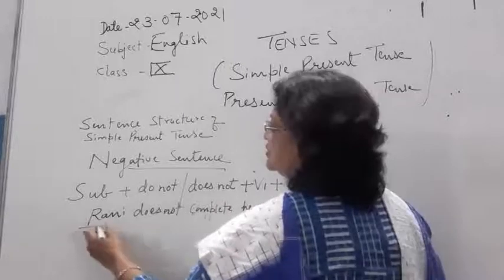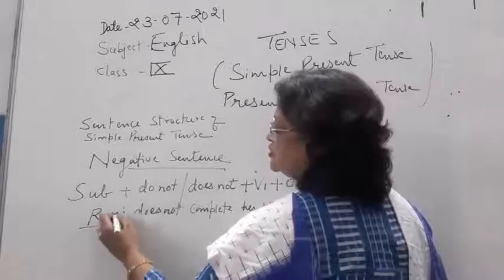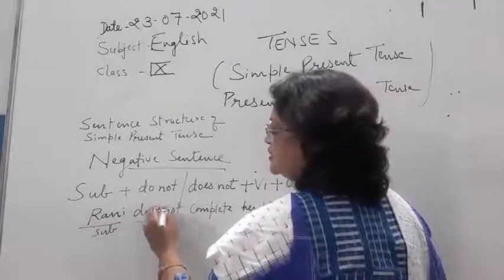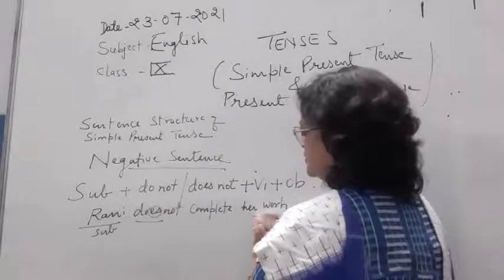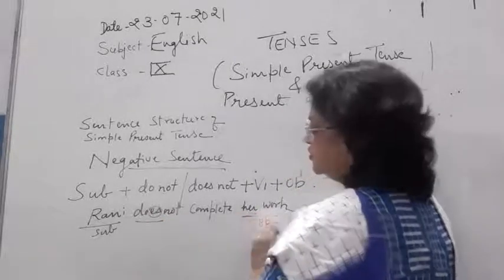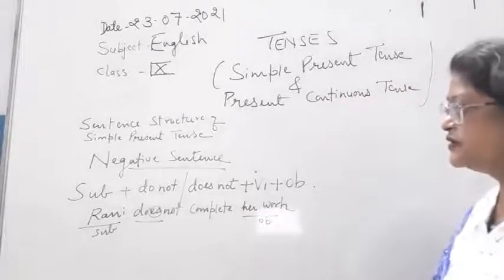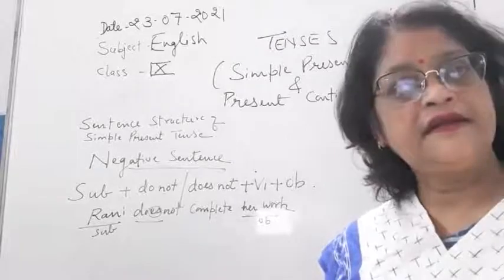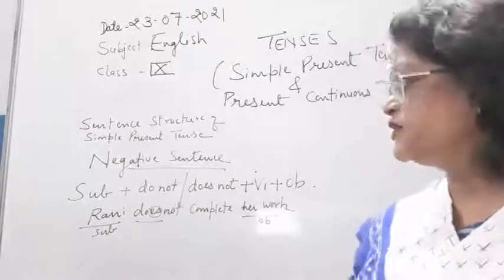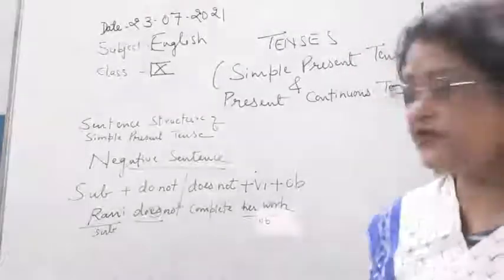So Rani is the subject, third person singular, that's why we are using es with do, and this is the object. Okay, so children, this is a negative sentence, and I will give you one more example.